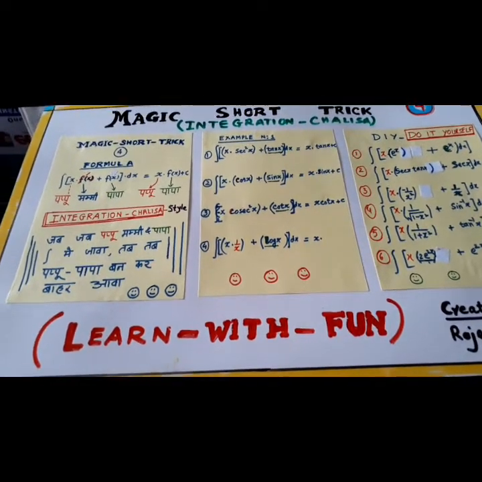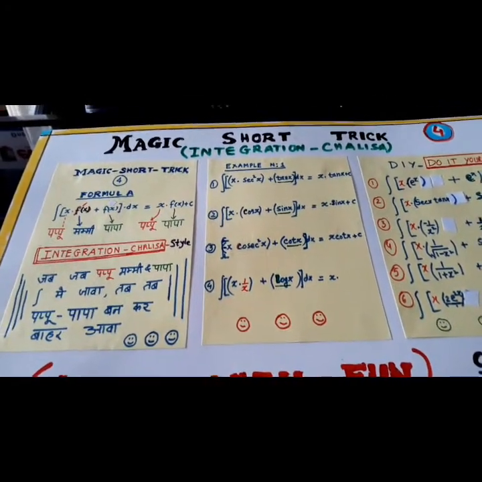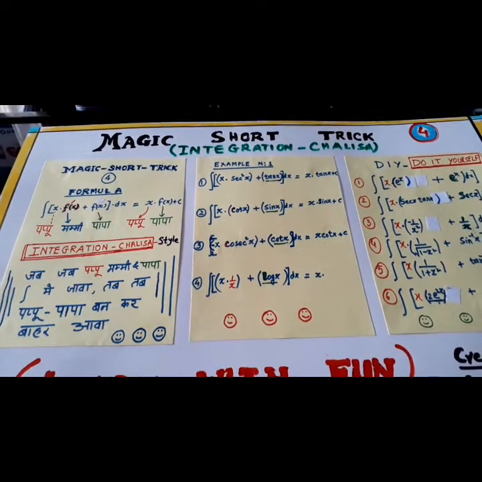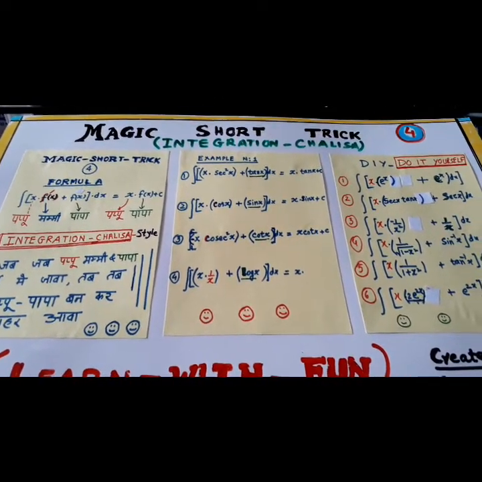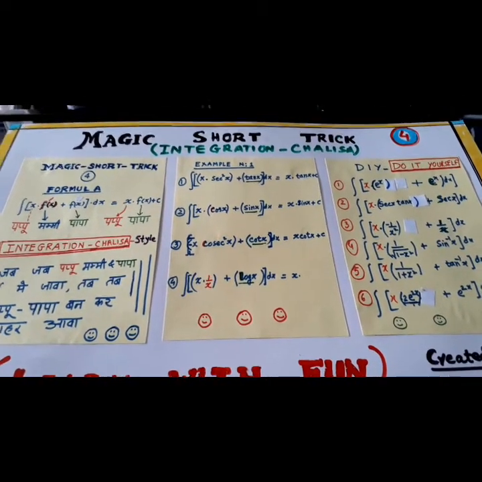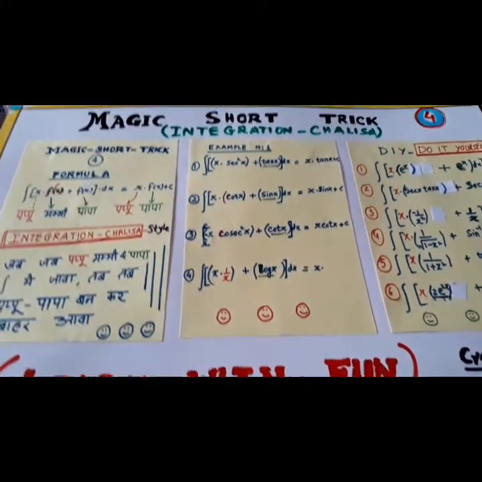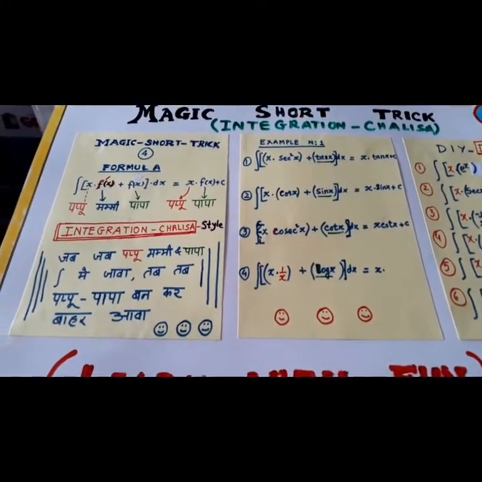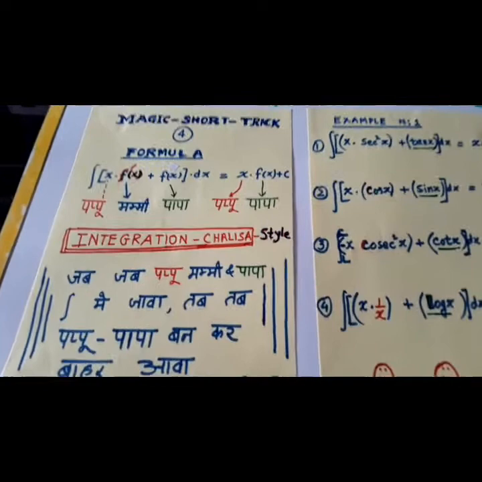Hello friends. I am coming up with the magic short trick of integration Chalisa. This is short trick number 4. Here is the formula.